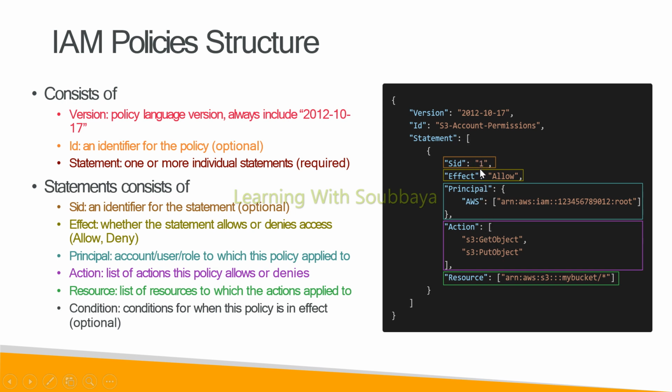Inside the statement, we have a statement ID, along with the effect, whether allow or deny. Then we say which resource we are going to provide permission for and what action it has to do. Finally, we specify the resource. All this information is available inside the statements. This is nothing but a JSON document.